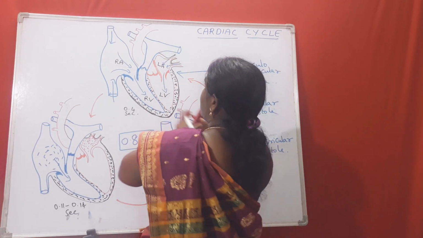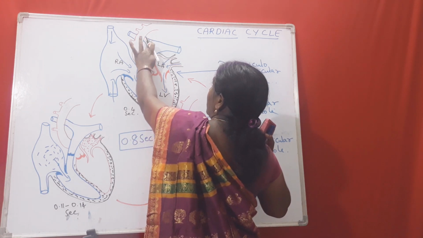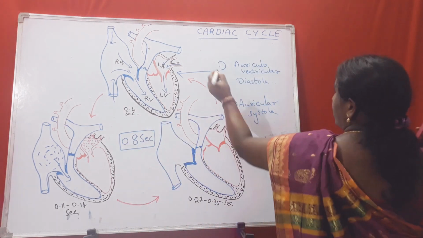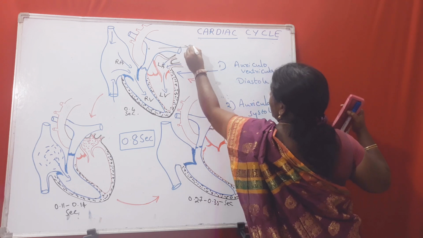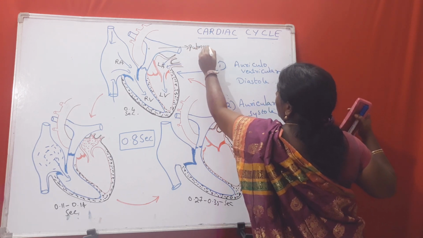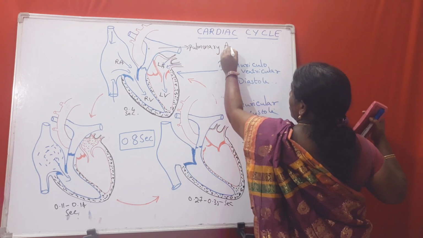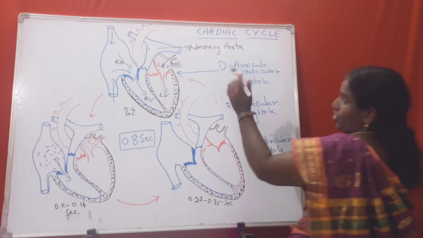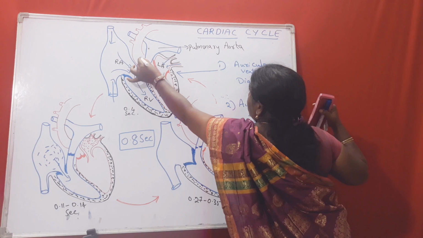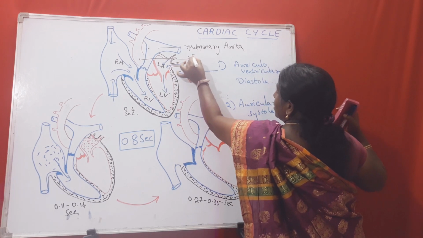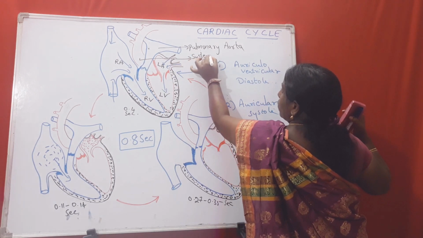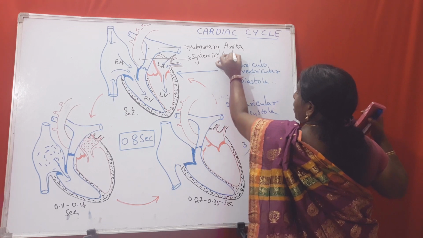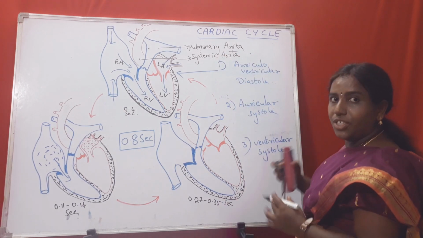Then what is this? This is the pulmonary aorta. I am showing it in a branch. The red one is the systemic aorta. I explained this in our previous classes, children.